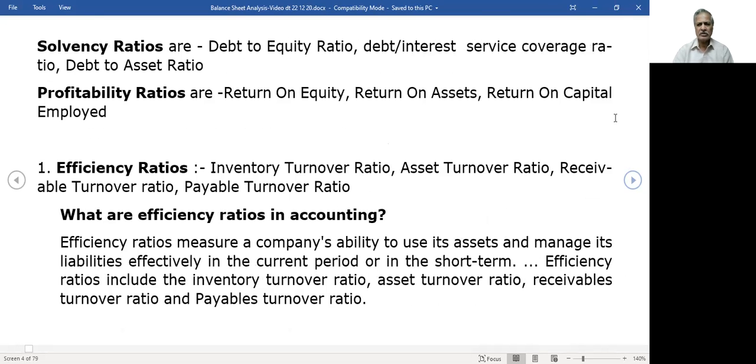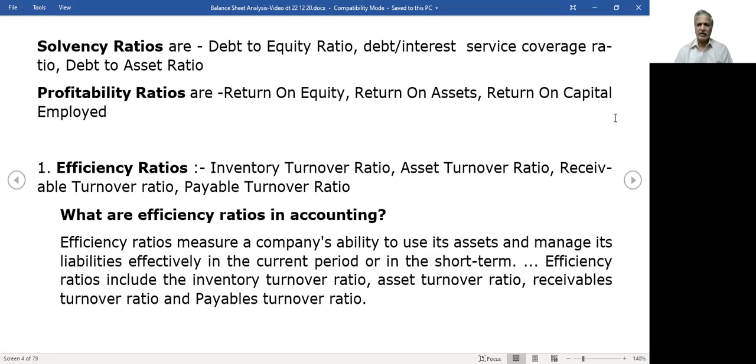The next is called solvency ratios. Why is it called solvency ratios? We compare our debts, total debts. Now here it is not current liabilities. It is long-term liabilities. Debt to equity ratio, debt or interest service coverage ratio, debt to assets ratio.